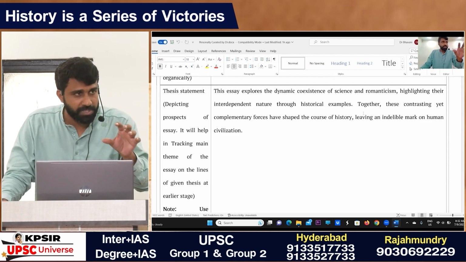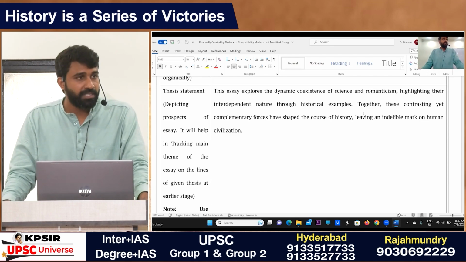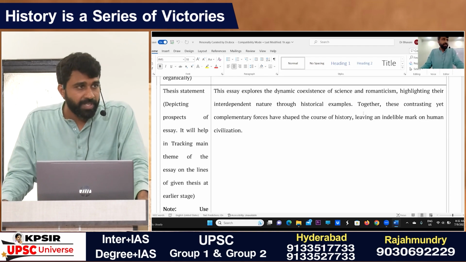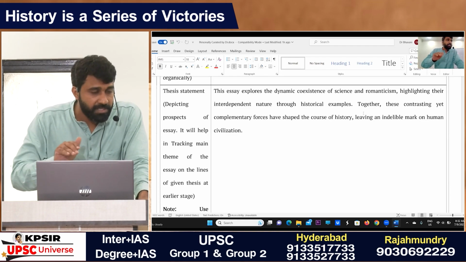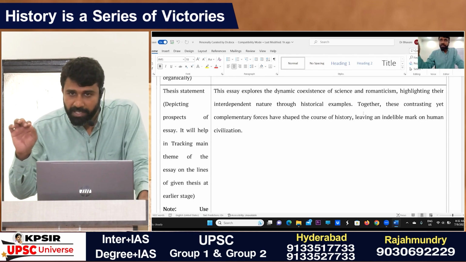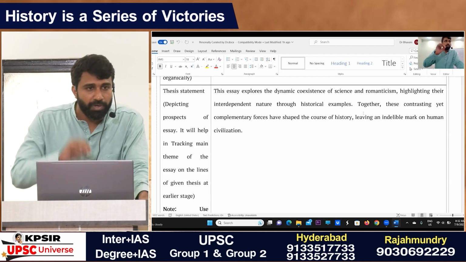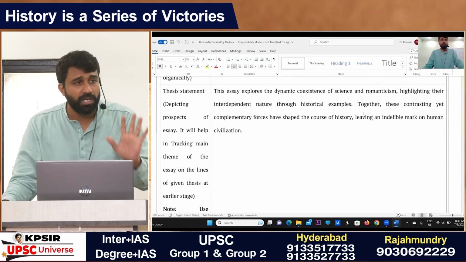The transition words are very important. However, eventually, likewise, similarly, right? These are very important because this is not a GS paper. This should have a flow of presentation and expression which should never disturb or distract the examiner from the line of thought that you had presented, from introduction to conclusion.